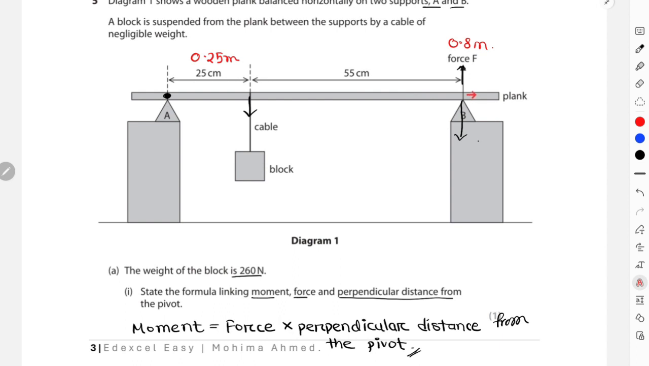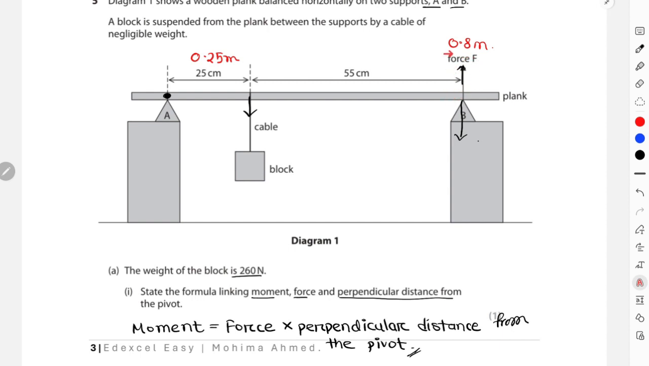And in order to keep this plank in balance, in equilibrium position, the anti-clockwise moment should also be increased, because now it has a higher clockwise moment acting on the beam, right? Because of the increase in distance between the 260 Newton block of weight and support A, this clockwise moment increases overall on the plank. In order to balance that increased clockwise moment, the anti-clockwise moment also has to be increased.